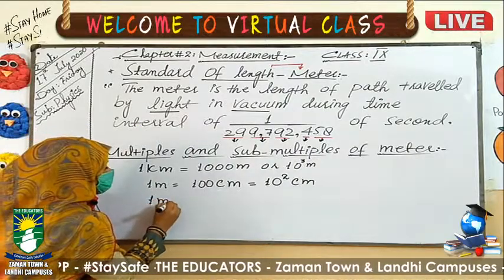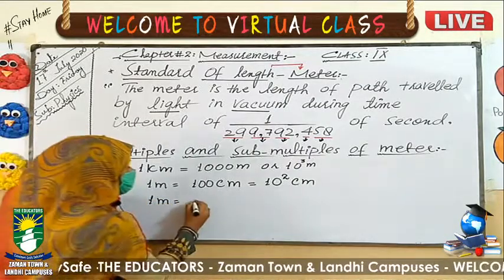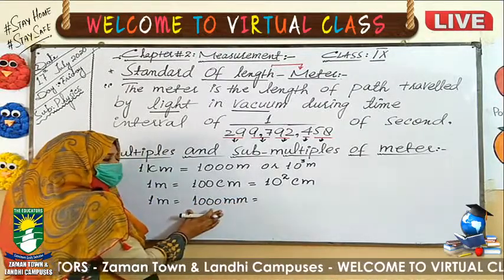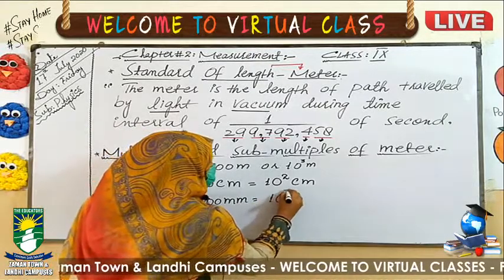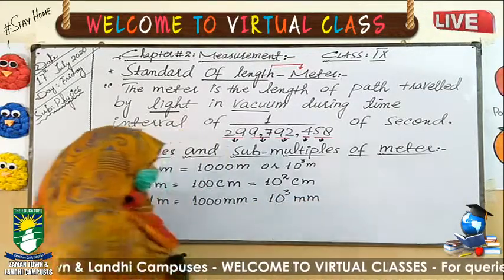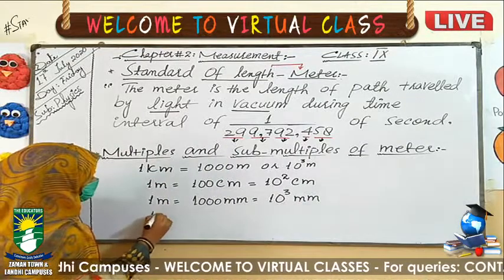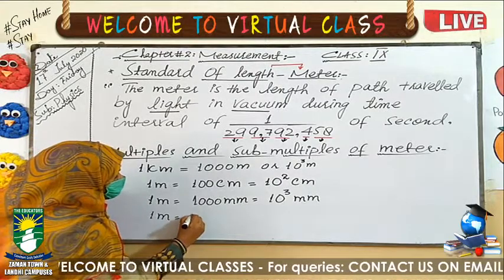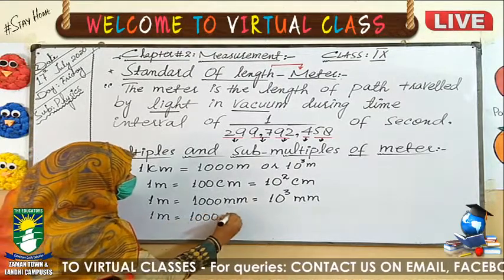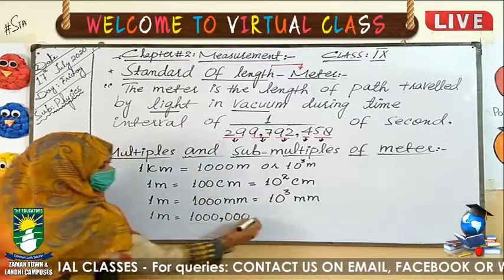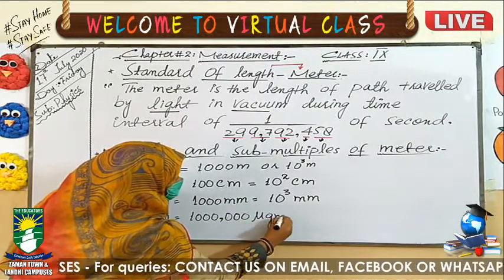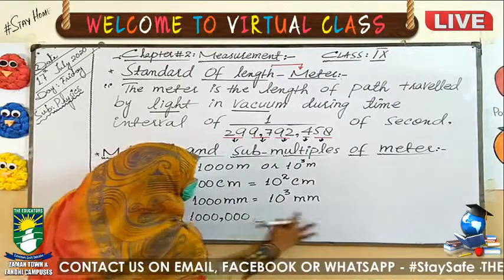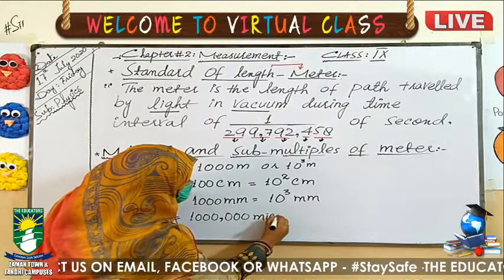Similarly, in 1 meter, how many millimeters are present? 1000 millimeters are present in 1 meter. This 1000 we can write as 10 exponent 3 millimeter. Similarly, in 1 meter, how many micrometers are present? 1,000,000 micrometers are present in 1 meter. This is the symbol of micro. If I write it in the full form, that is micrometer.